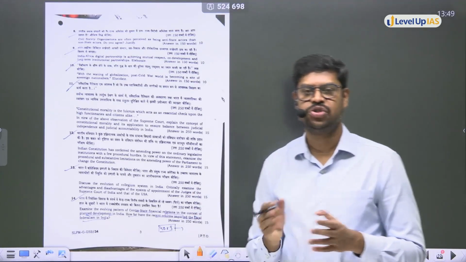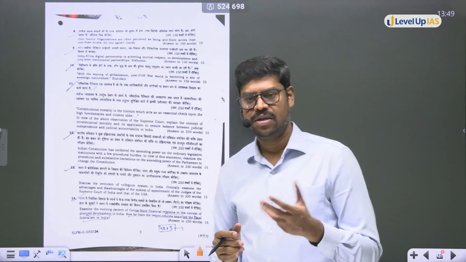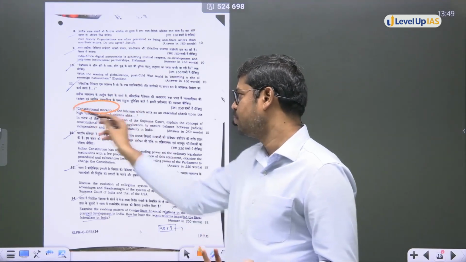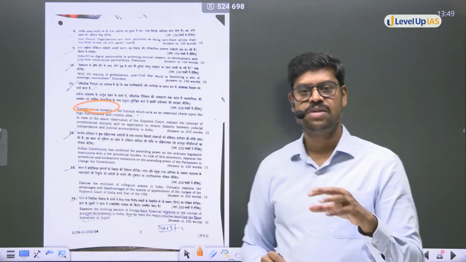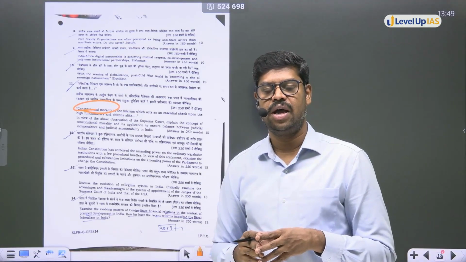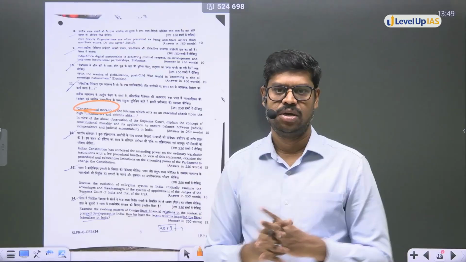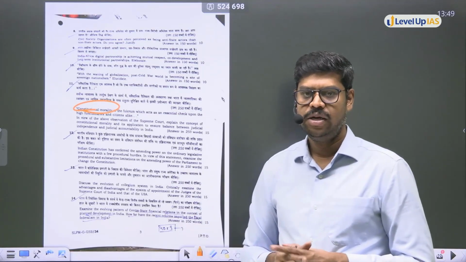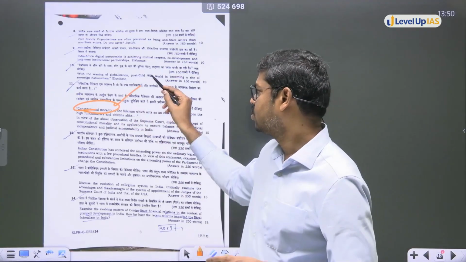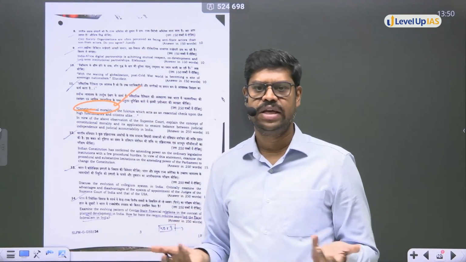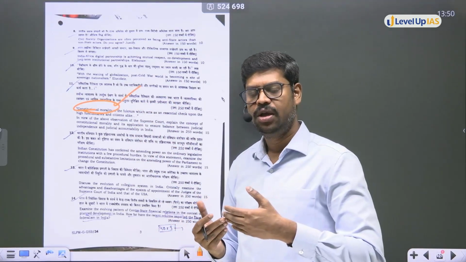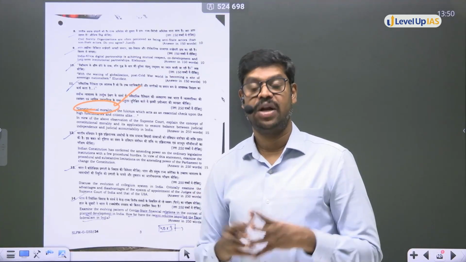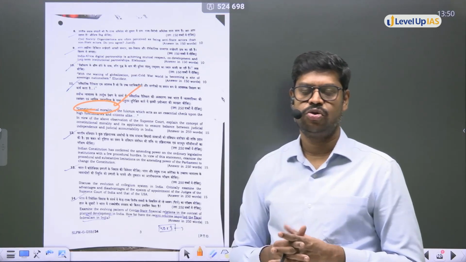So first of all, this question wanted you to explain the concept of constitutional morality in view of the observation given by the Supreme Court, and how the principle of constitutional morality in application ensures balance between judicial independence and judicial accountability. So first of all, you should be in a position to explain what is constitutional morality. If you want to bring in case laws also, you can, because in certain cases, the Supreme Court openly came and explained and applied this concept of constitutional morality.